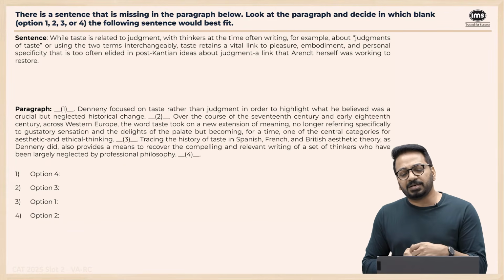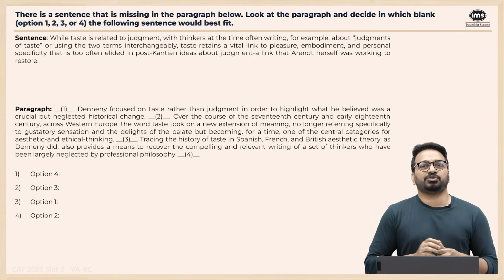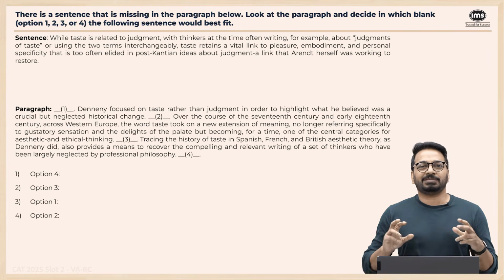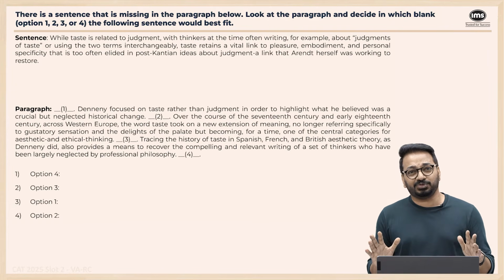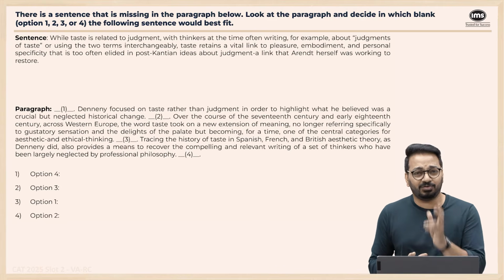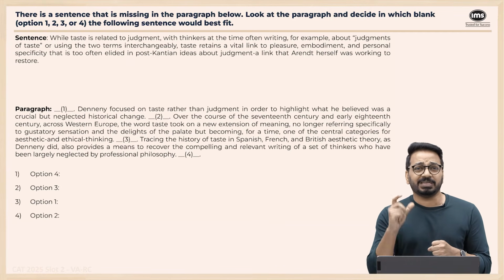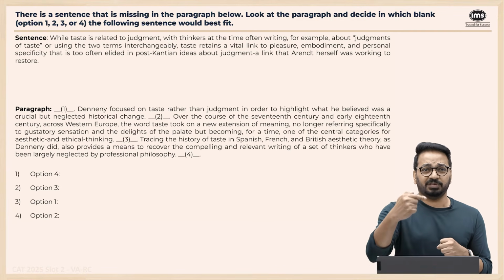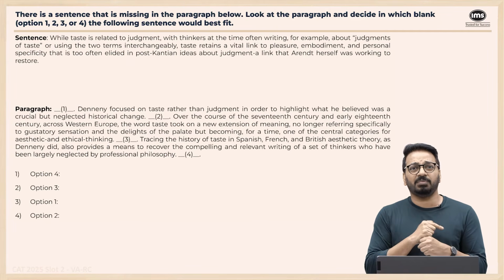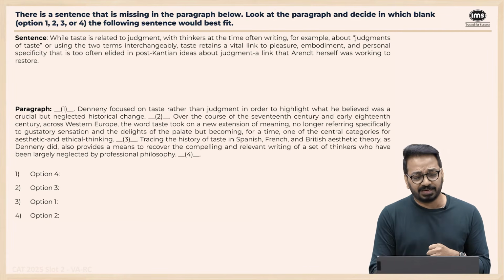A link that Arendt herself was working to restore, right? So that is a very, very painful sentence to read. It seems like a summary passage rather than an odd one out passage, right? Whenever we read this, what do we do? We have to figure out what should definitely come before and what should definitely come after. Before, there is a very, very easy clue.